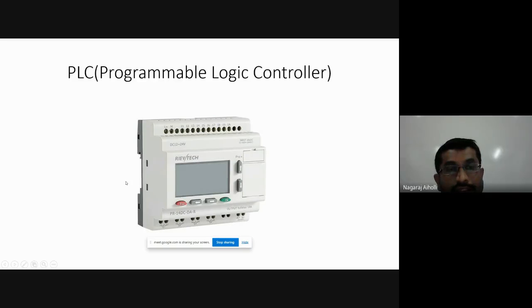As you can see here, this is a PLC. I have collected the programmable logic controller. So how does the PLC look? These are your inputs, I1, I2, I3 up till I9. These are the various inputs. You connect the input signal, whichever you want to control, to these inputs. Then the outputs are available here. These are the output terminals.